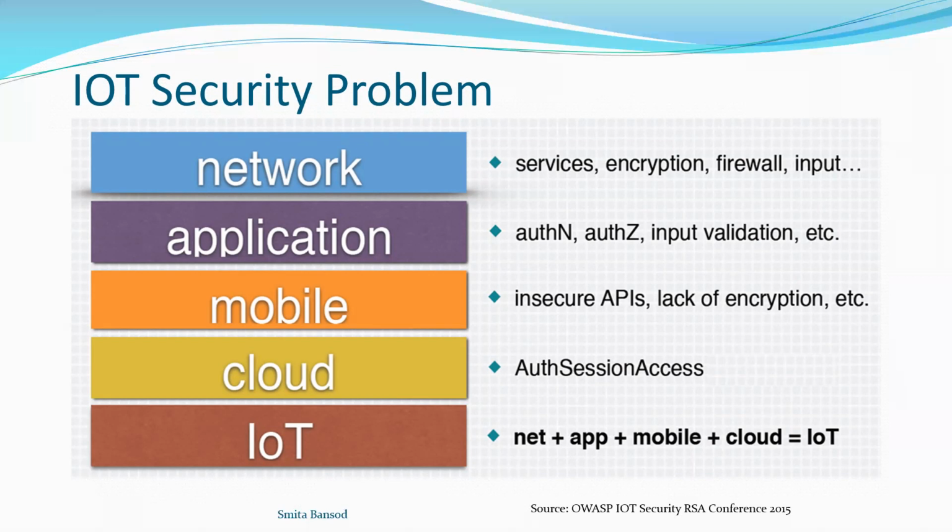Then in the cloud, there is a problem of authentication and session access. Whatever data is stored on that cloud, we have to create sessions, and the session generation and access to that session is again a big challenge. So all these issues are present in an IoT device because we are using all these things in an IoT device. That's why network related problems, application related problems, mobile related problems, and cloud related problems are part of our IoT security.